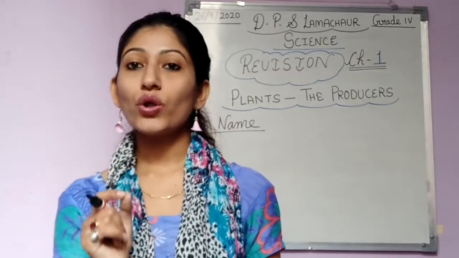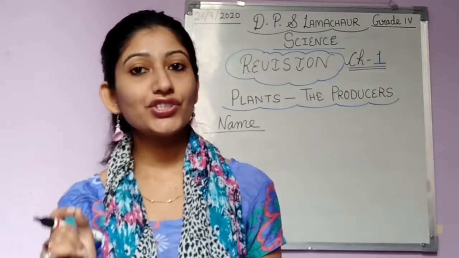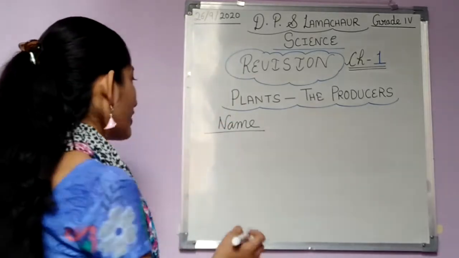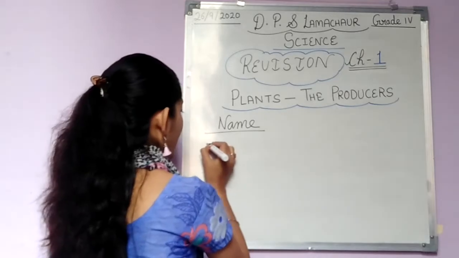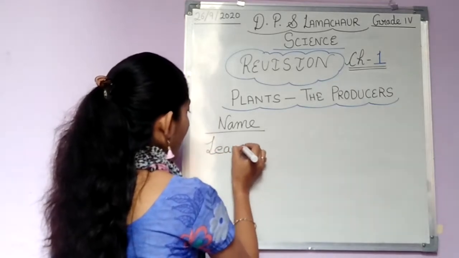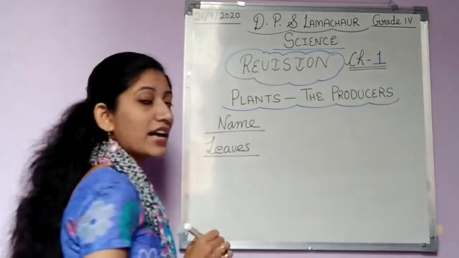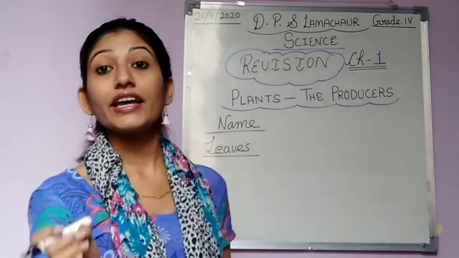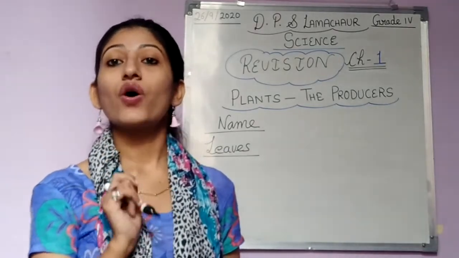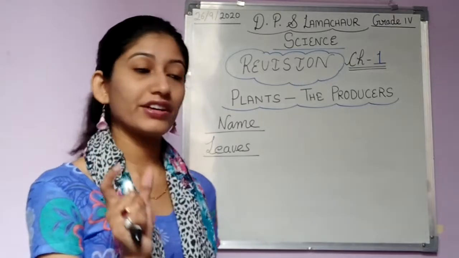You all know that it is leaves. Leaves are also called the kitchen of a plant. So what will be the answer? The answer will be leaves. Leaves are the kitchen of a plant, and leaves are also called food factory.